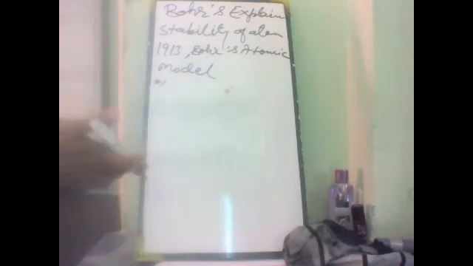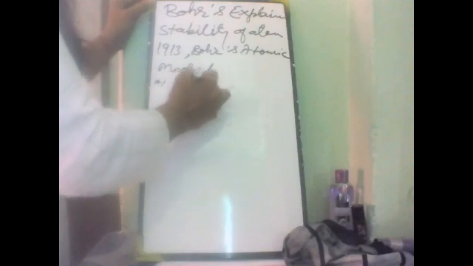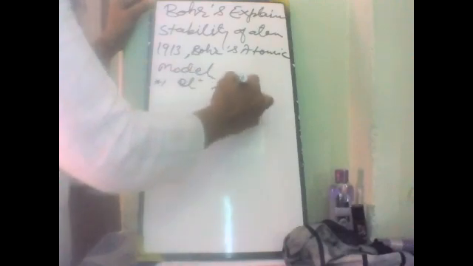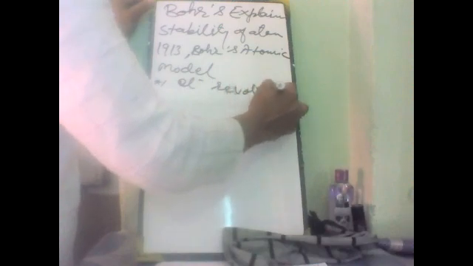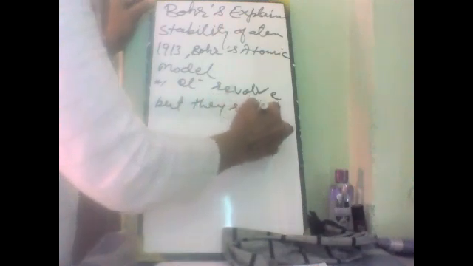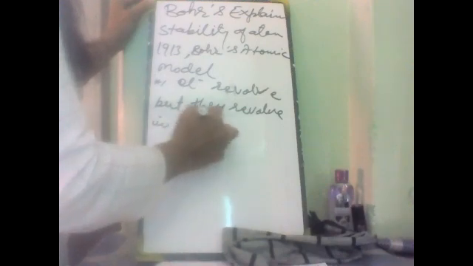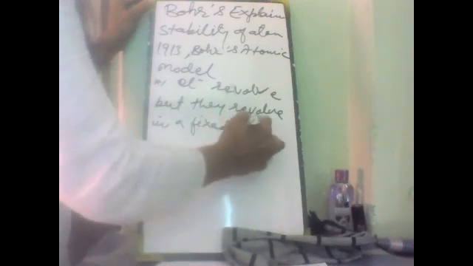The electrons revolve around the nucleus confined to a certain fixed path, a fixed circular path.